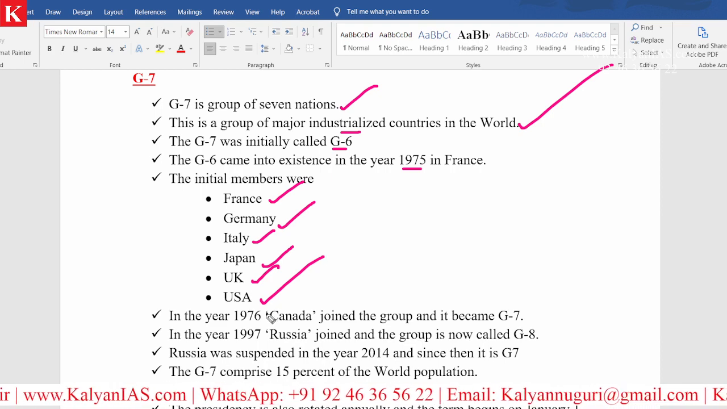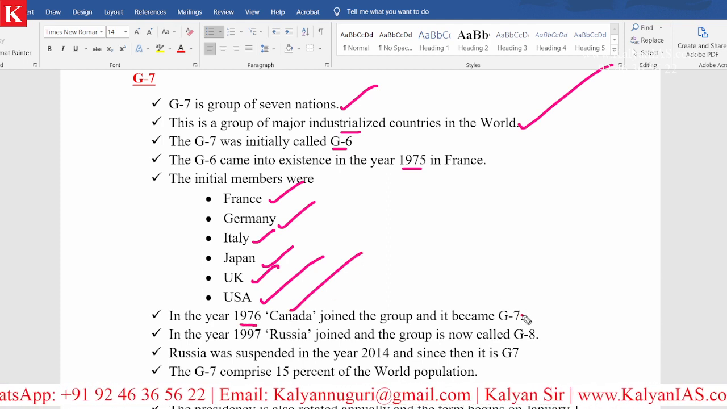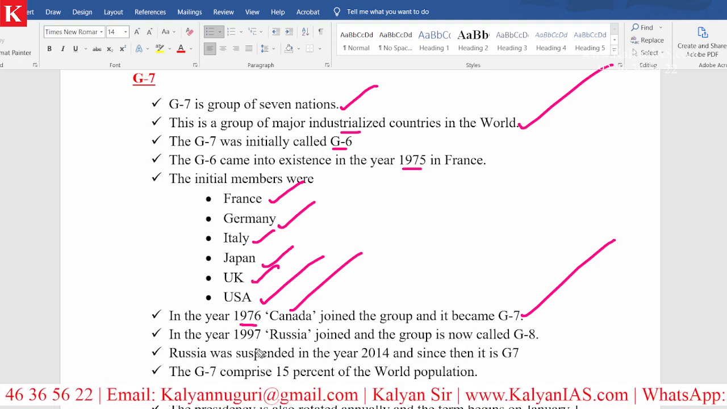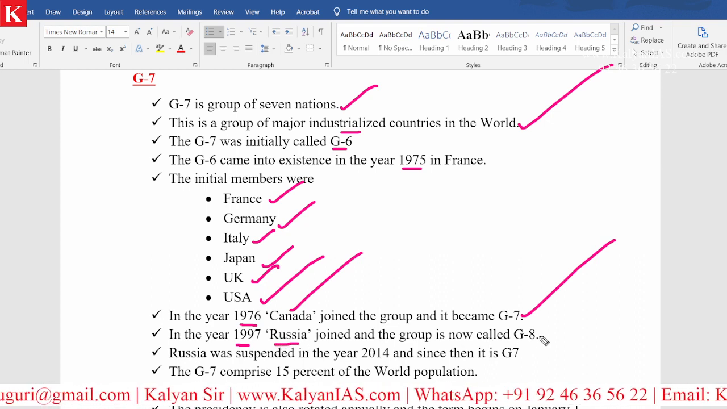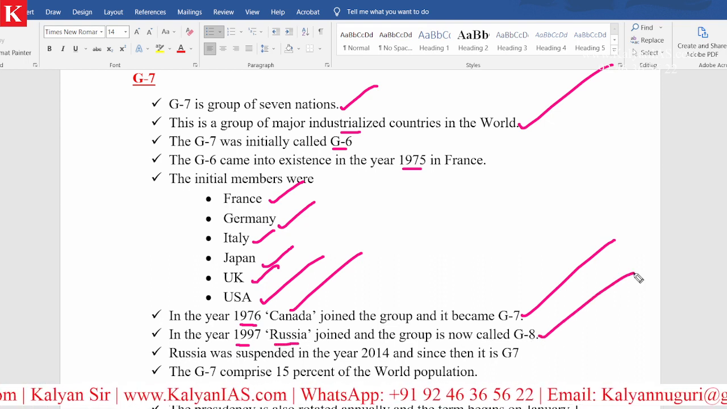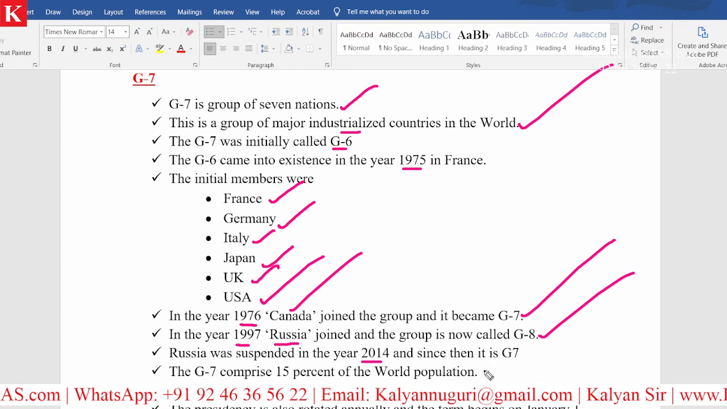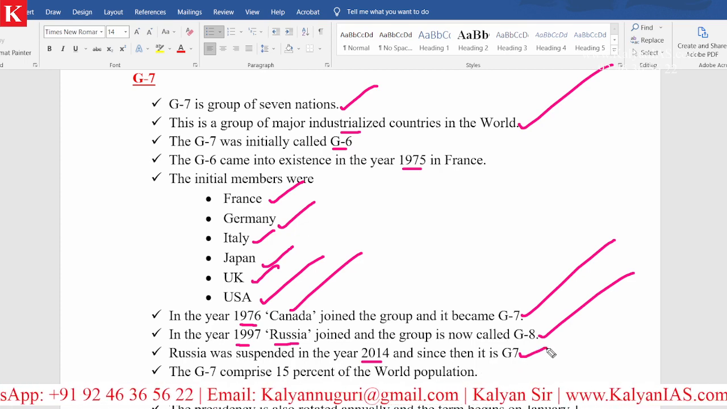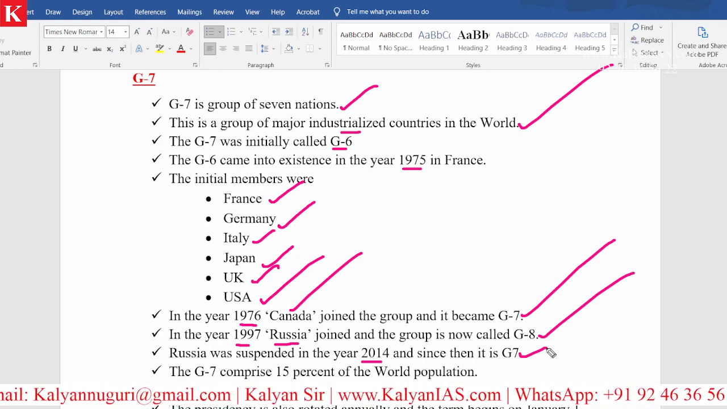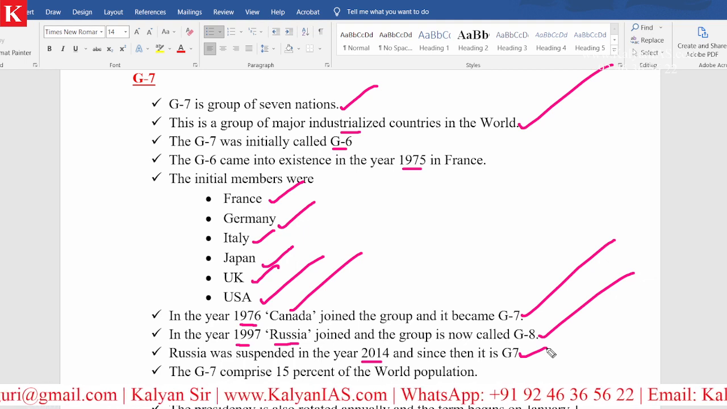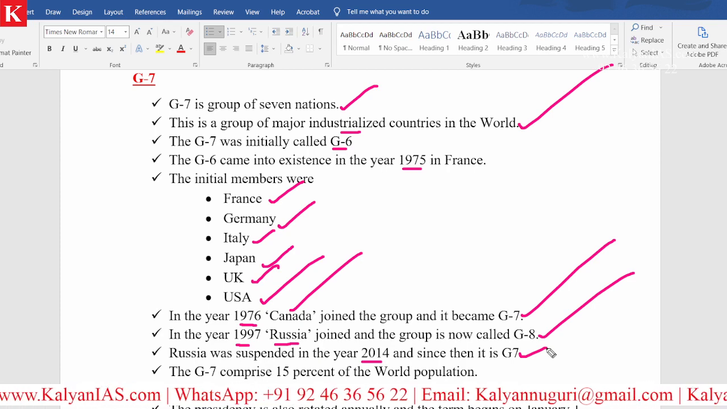But the very next year, in 1976, Canada joined the group, and it was renamed G7. Again, in the year 1997, Russia joined the group, and it was called G8. But over a period of time, in the year 2014, Russia was suspended, and it became G7 again. Please remember, very important point. Russia is very much there in the news because of the Russia-Ukraine war. Clear? The question may be related to anything.